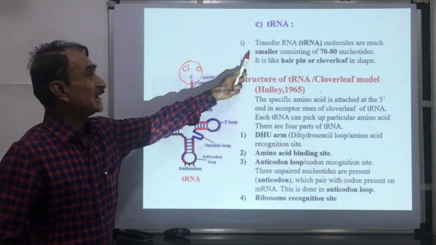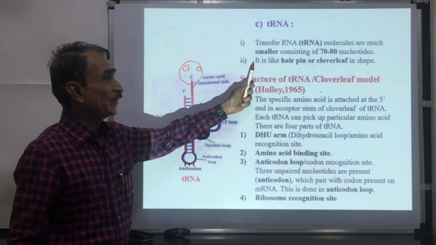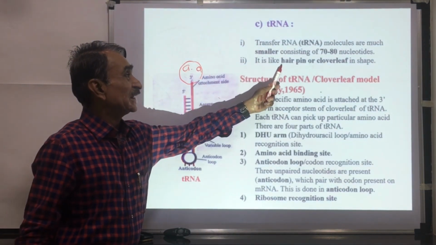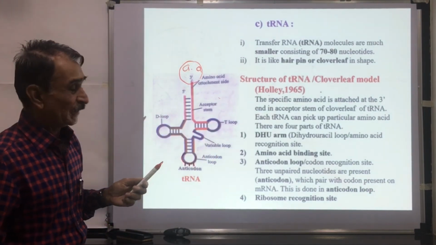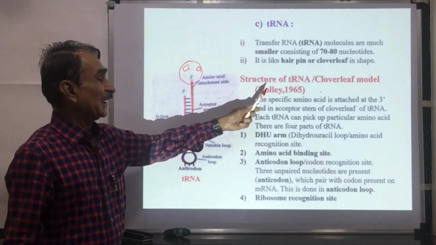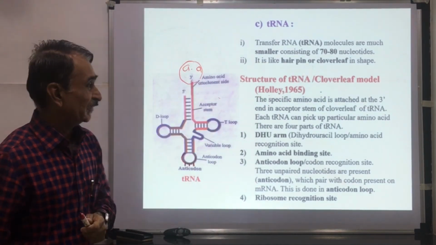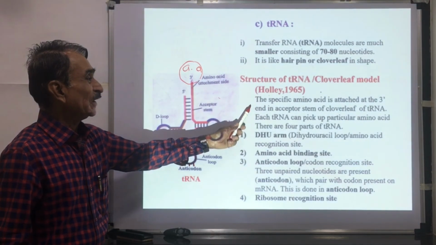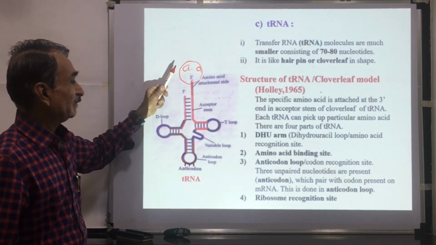tRNA is the transfer RNA. It is the smallest RNA. It contains 70 to 80 nucleotides. It is like a hairpin or clover leaf in structure. The clover leaf model of tRNA was suggested by Holley in the year 1965. A specific amino acid is attached at the 3' end in the acceptor stem.